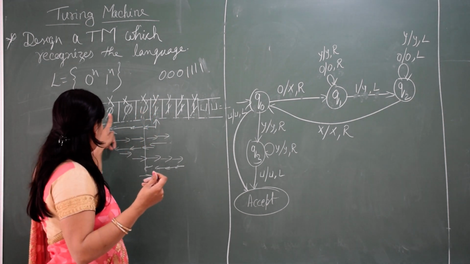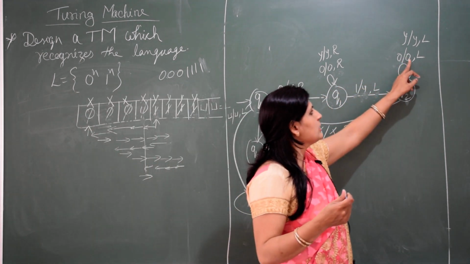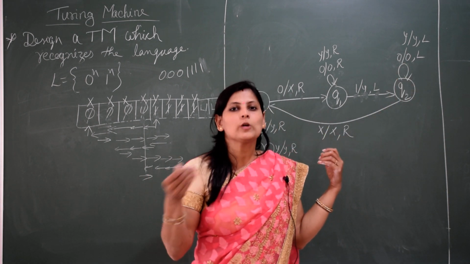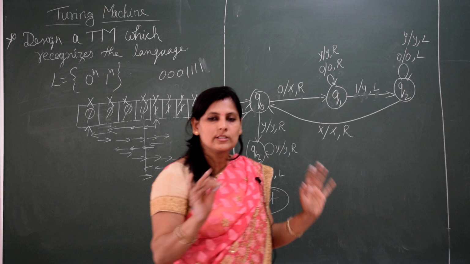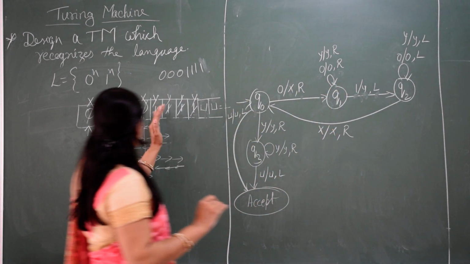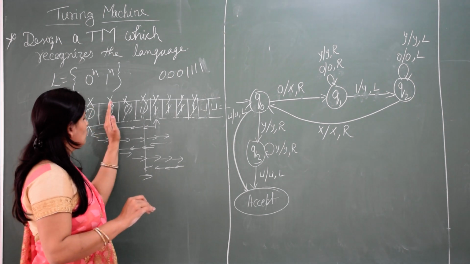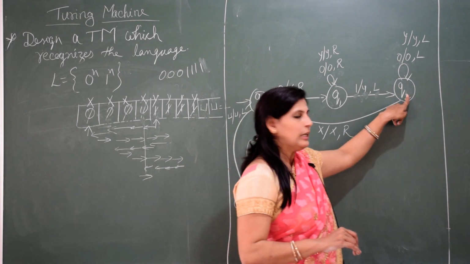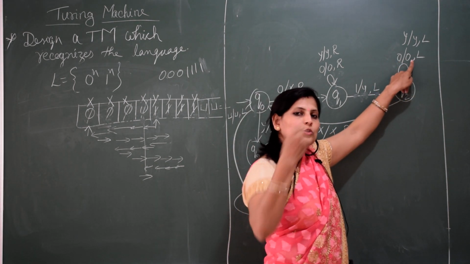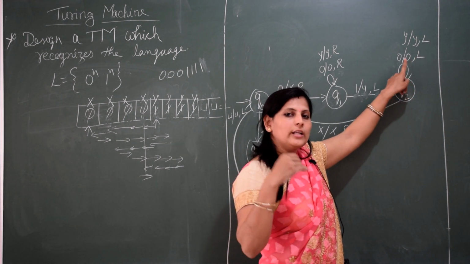So if we get any number of 0s, we'll leave them as they are and move left, because we are searching for x. We are not searching for 1 or 0, we are searching for x right now. So as soon as it gets this x, it will move right. If you are getting 0, you will move left every time, until you get x.